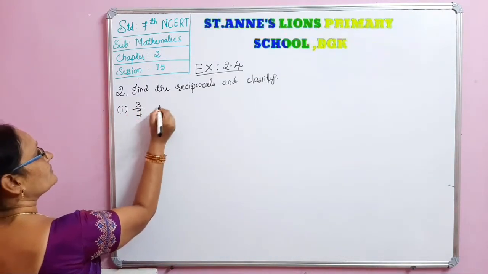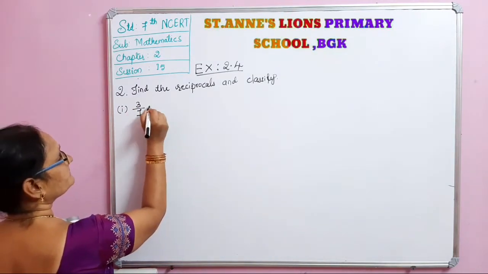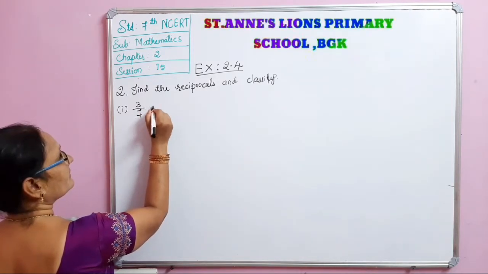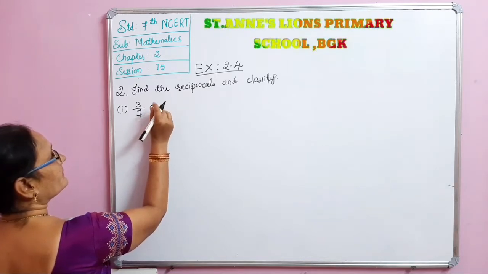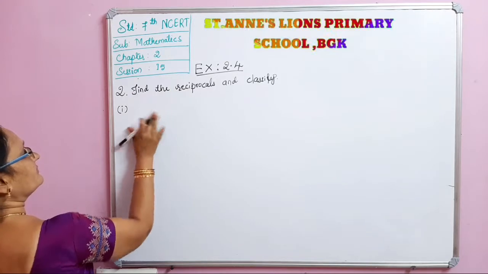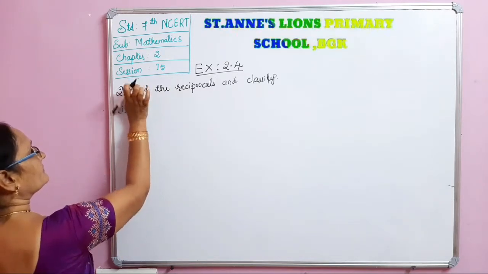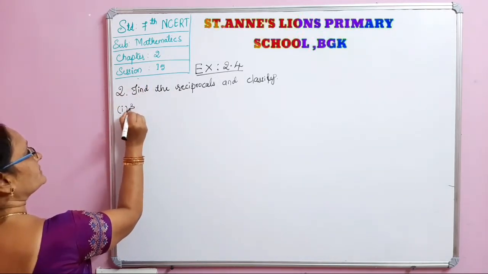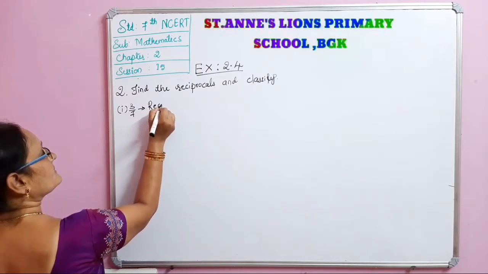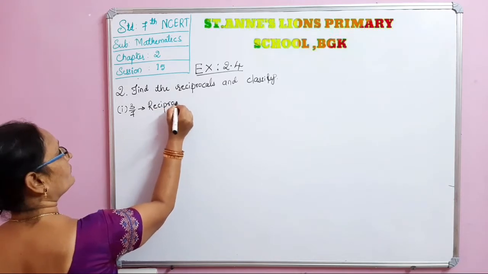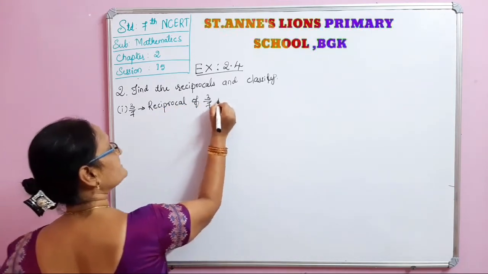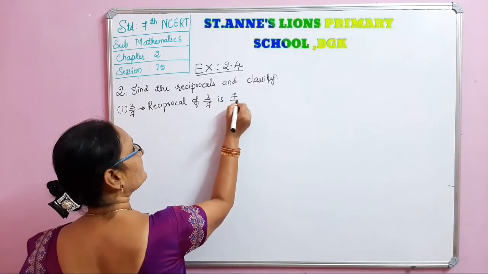What is the reciprocal of 3 by 7? The reciprocal of 3 by 7 is 7 by 3.